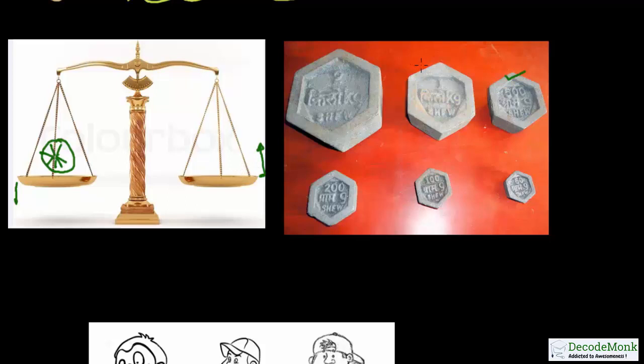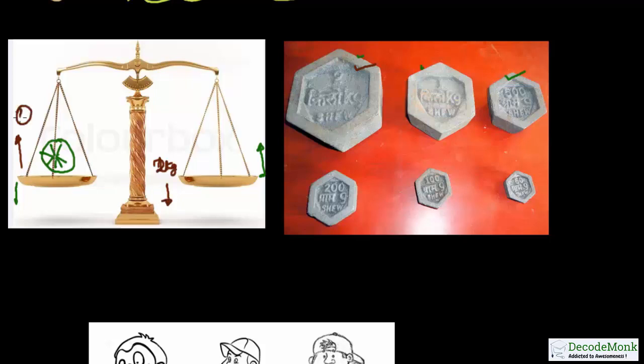So now suppose the shopkeeper puts a 2 kg weight on the other side, but now the pan having the pumpkin got lifted up, and the pan with 2 kg went more towards the ground.